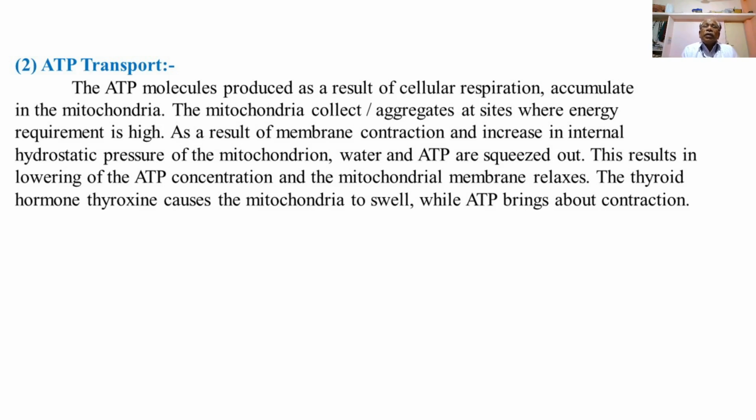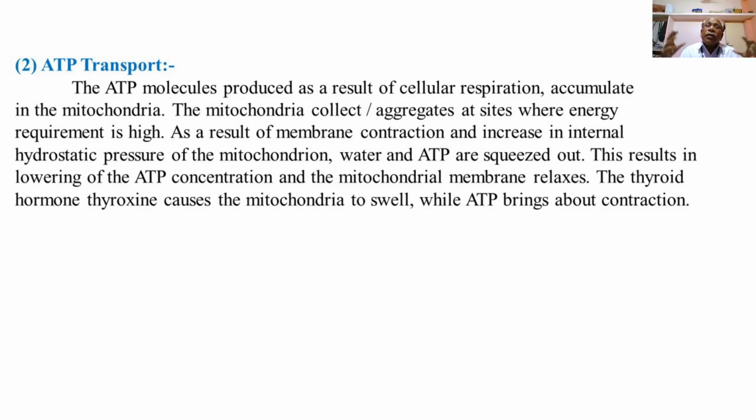The energy compounds in the form of ATP molecules produced in the cell as a result of cellular respiration accumulate in the mitochondria.